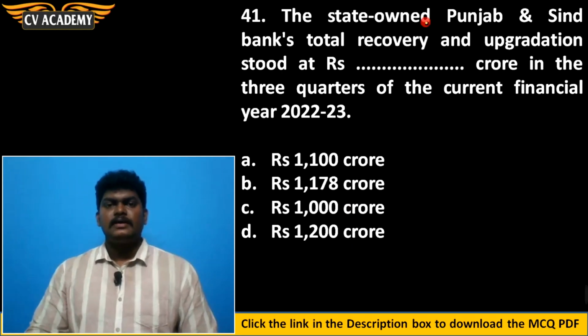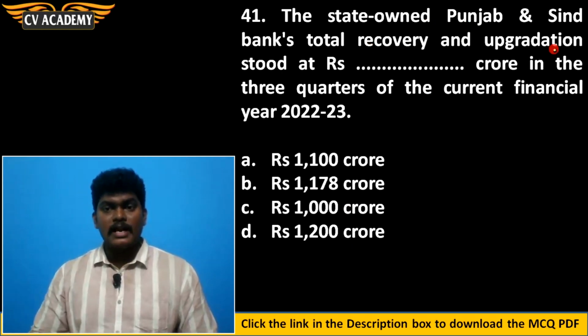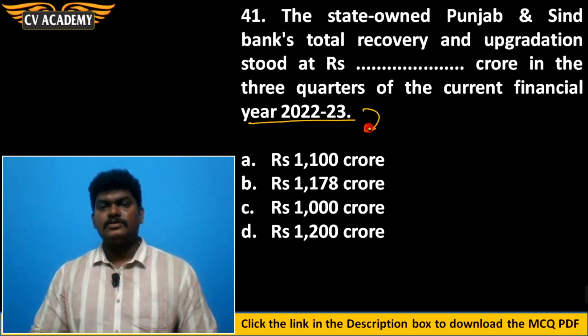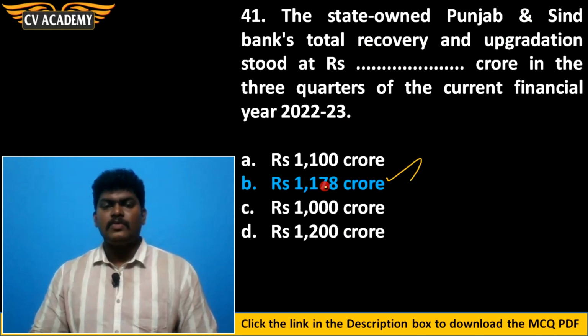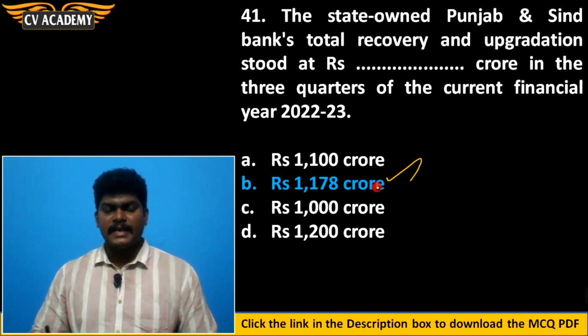41st question. The state-owned Punjab and Sind Bank's total recovery and upgradation stood at dash crore in the 3 quarters of the current financial year 2022-23. Yes, in the first 3 quarters of the financial year 2022-23, Punjab and Sind Bank has recovered around, option B, 1,178 crore rupees from the NPAs. Option B is the correct answer.